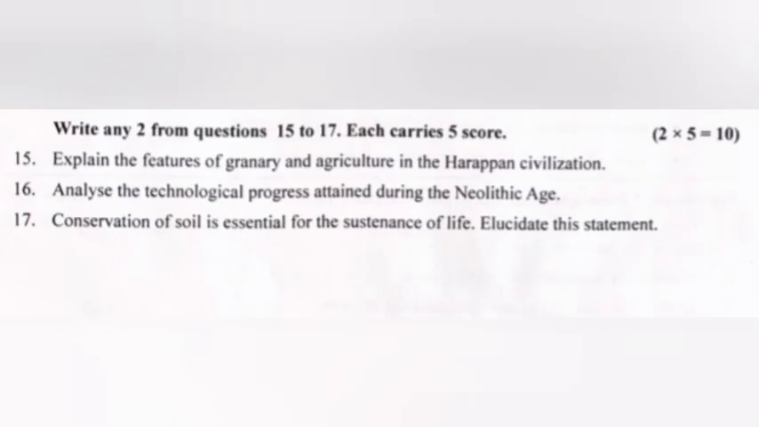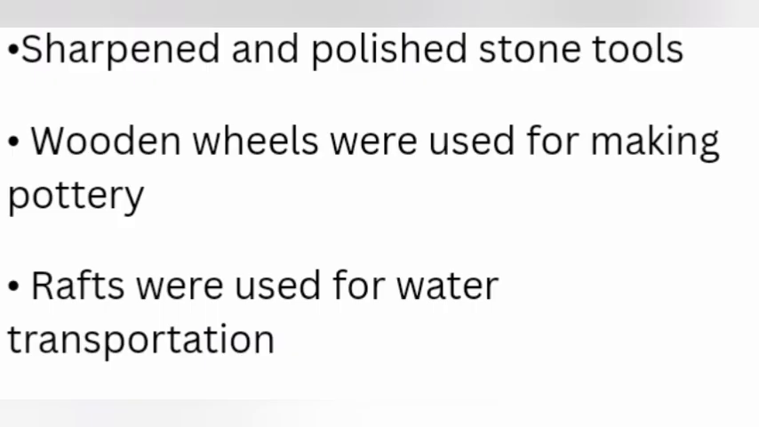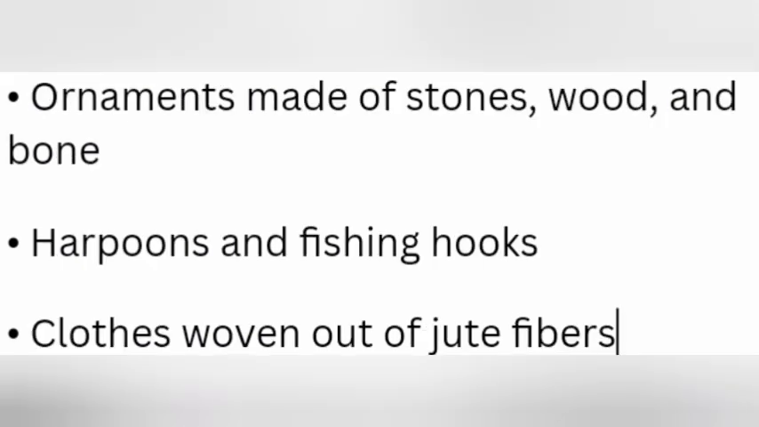16. Analyze the technological progress attained during the Neolithic Age. Answer. Sharpened and polished stone tools. Wooden wheels were used for making pottery. Rafts were used for water transportation. Ornaments made of stones, wood, and bone. Harpoons and fishing hooks. Clothes woven out of jute fibers.